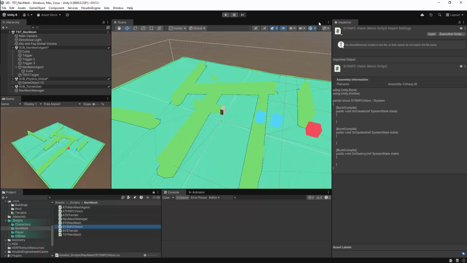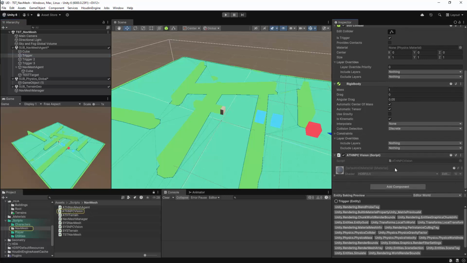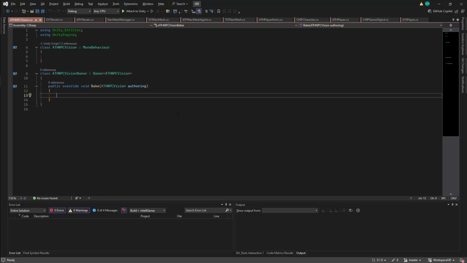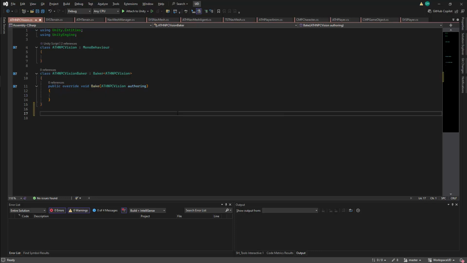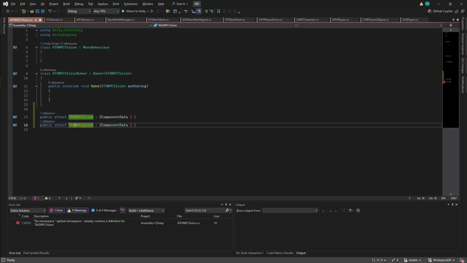I will add the script to my vision cube, but this will not be the first thing we test. Instead, that will be the trigger cubes, so I'll need to add the script to all of the trigger cubes as well. I can now start editing these scripts, and the first script that I will edit will be the authoring script. I'll need to add some components for the physics object, and the first of these will be a tag. This will be a public struct. This will have the name TagNPCVision, and this will inherit from IComponentData. This will be an empty struct.